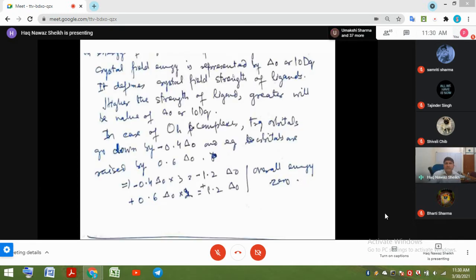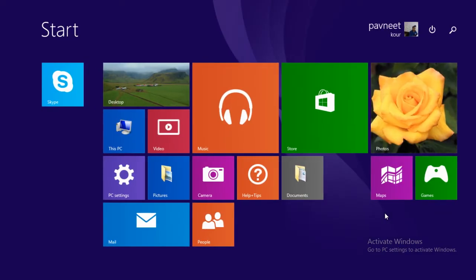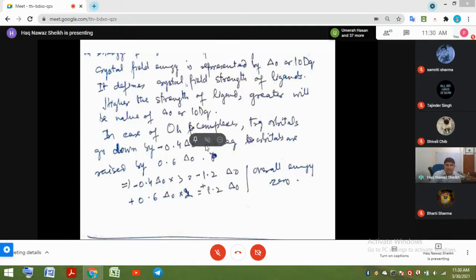So crystal field energy is represented by delta 0 or 10 Dq. It defines the crystal field strength of the ligand. If the splitting is large, then this delta 0 will have a large value, or 10 Dq will be a large value. Higher the strength of the ligand, greater will be the value of delta 0 or 10 Dq.